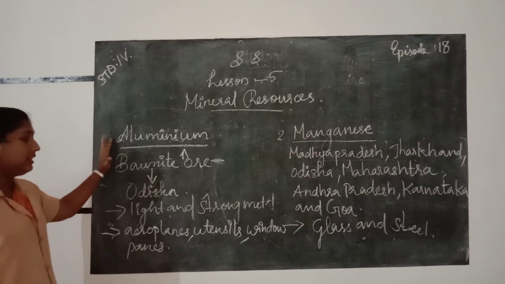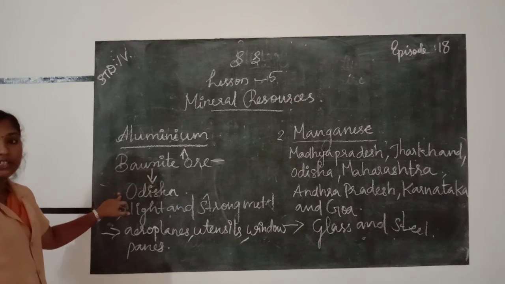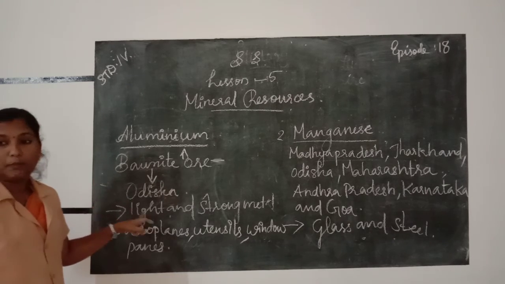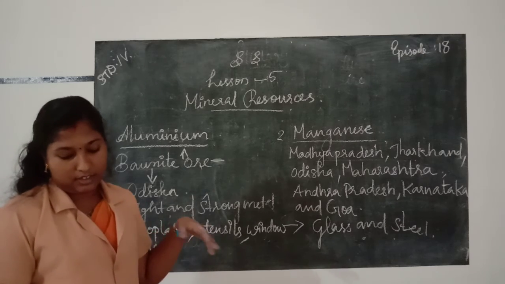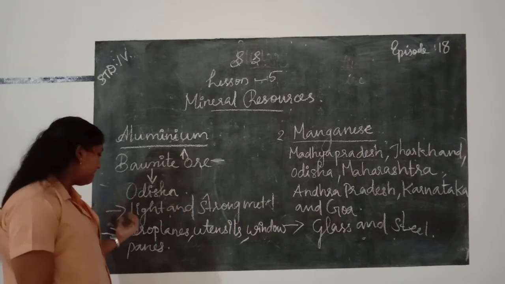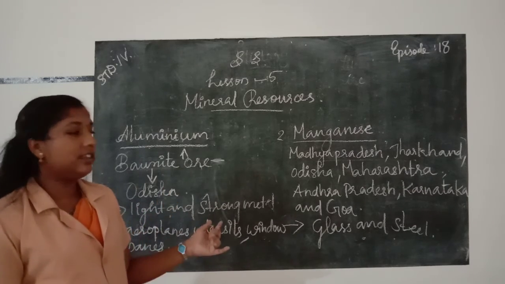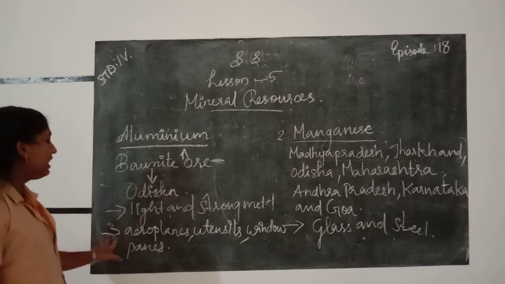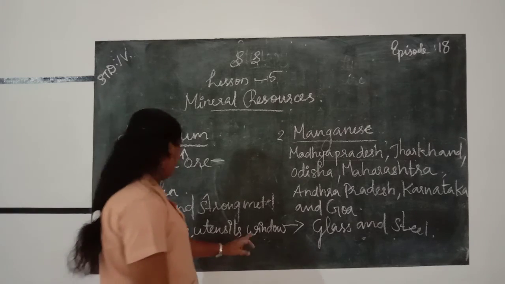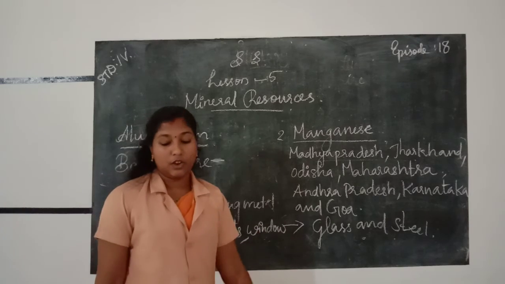Once again about aluminium. Aluminium is extracted from bauxite ore. Large deposits of bauxite ore are found in Odisha and also in Madhya Pradesh, Jharkhand, Karnataka and Gujarat. It is a very light and strong metal and it is used for making aeroplanes, utensils and window panes.